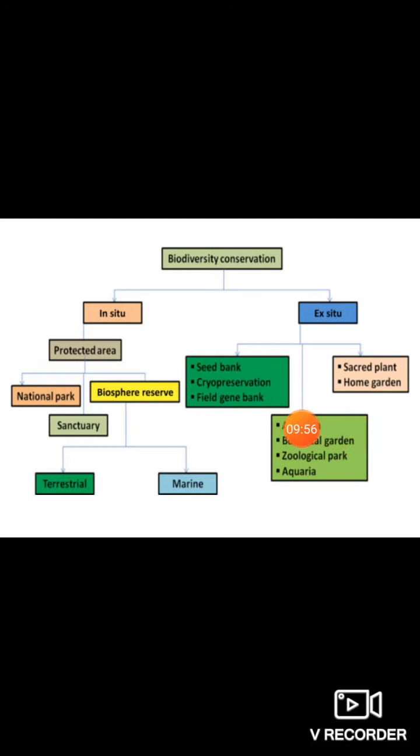such artificial parks where animals are kept are called zoological parks. Such artificial places where plants are kept are called botanical gardens. And the same is the case with fishes. If you have artificially maintained fishes, they are called aquaria. So I think you have now understood the ex situ methods. The last ex situ method is a method by means of which you can protect